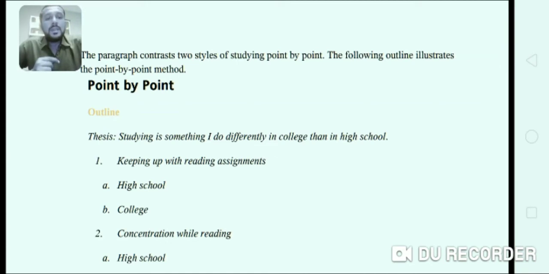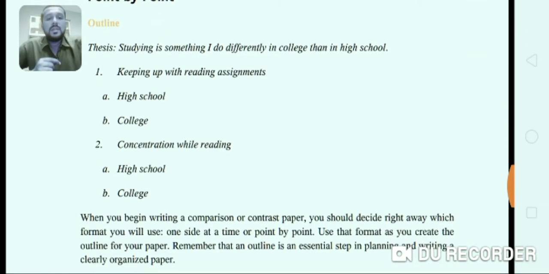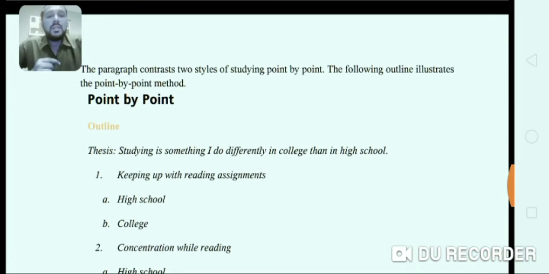Keeping up with reading assignments. So what is the difference between reading assignments at college and high school? So this is the main point. First he has talked about high school, then college. Similarly, another point was given here, concentration while reading. First high school and then college.